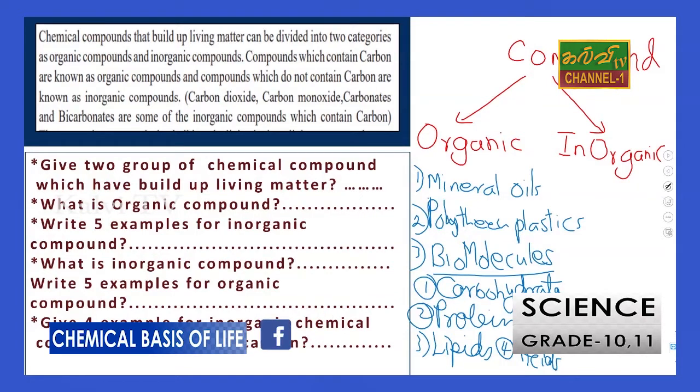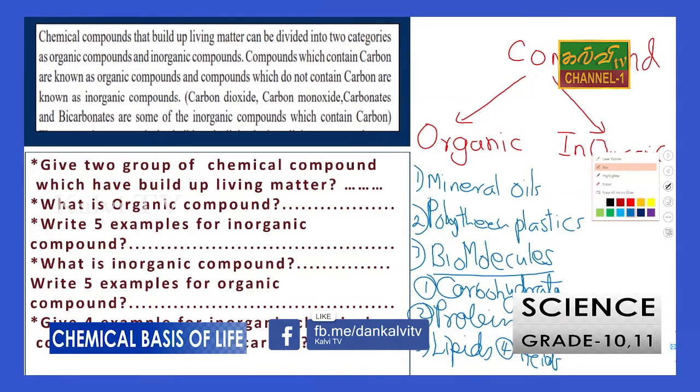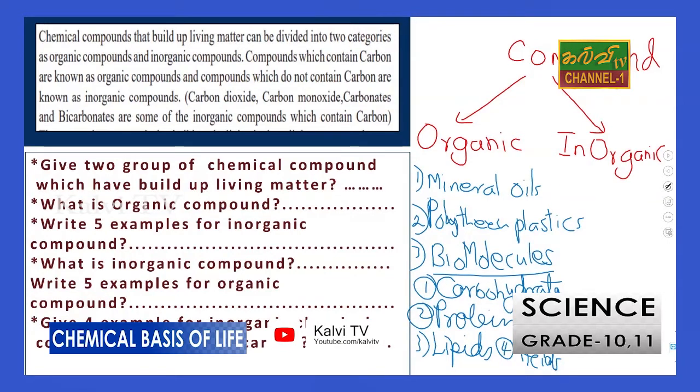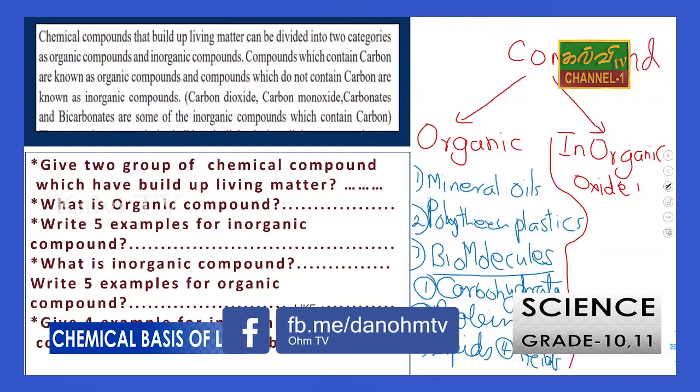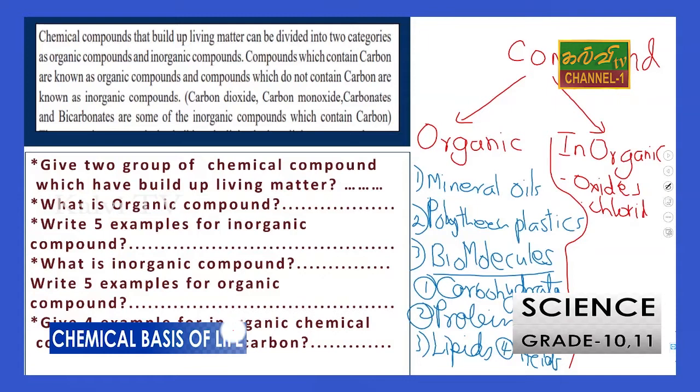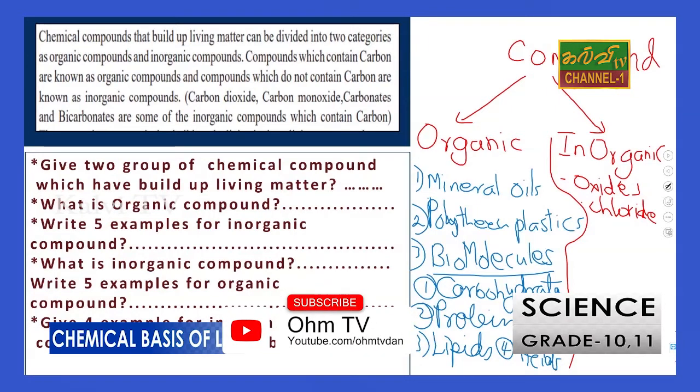Those also have find out the biomolecules. Inorganic compounds, examples, oxides and chlorides, right?